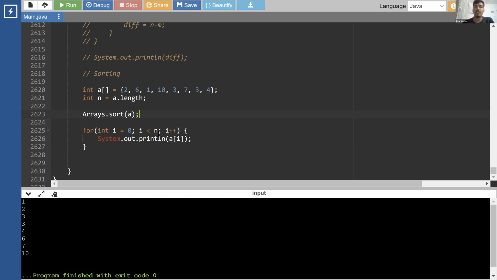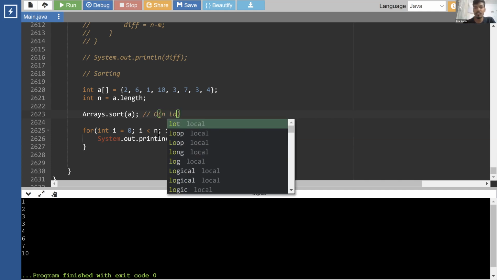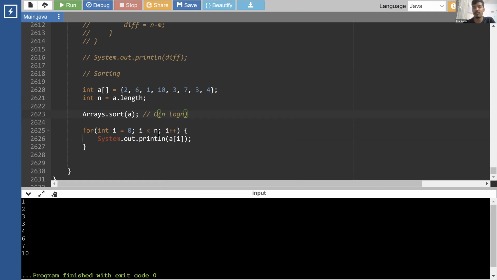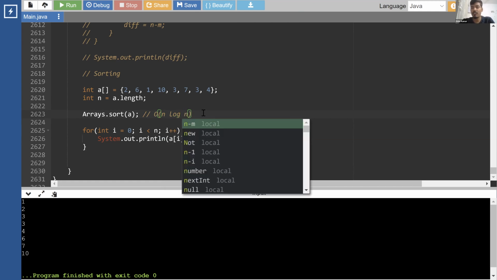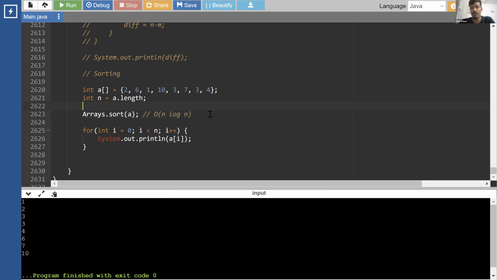Now what is the complexity of this Arrays dot sort? This is big O of n log n. This is the most optimal sorting algorithm that you can write or implement, which is n log n. We have not found any sorting more optimal than n log n. This is the most optimal sorting we can have. There are a lot of algorithms that we have for sorting.